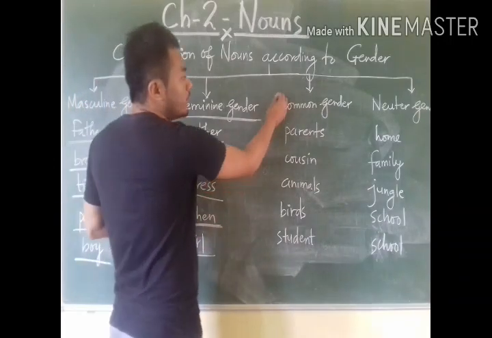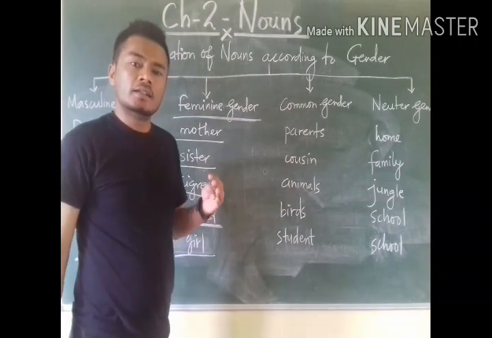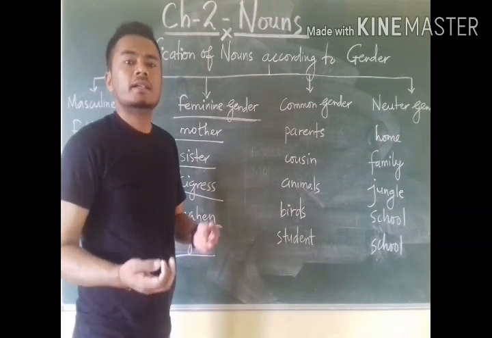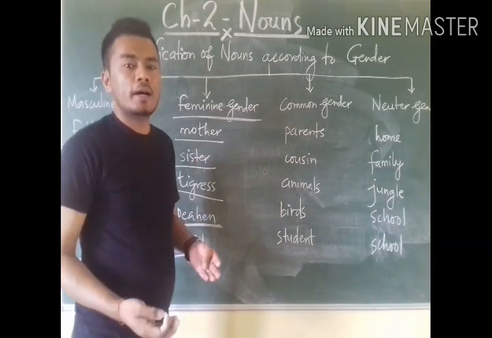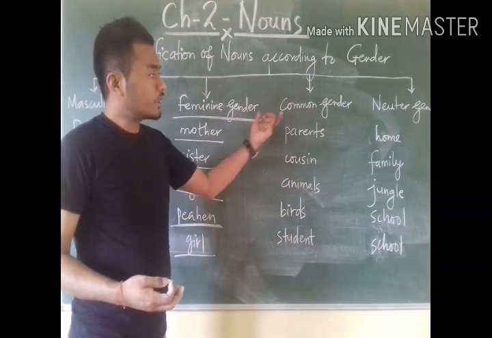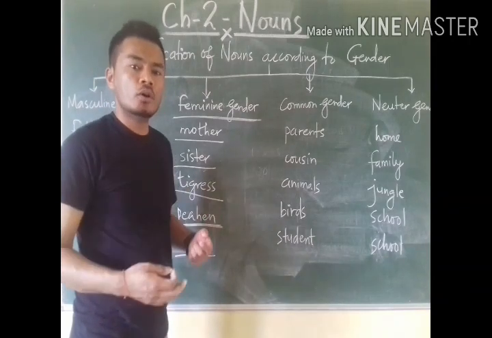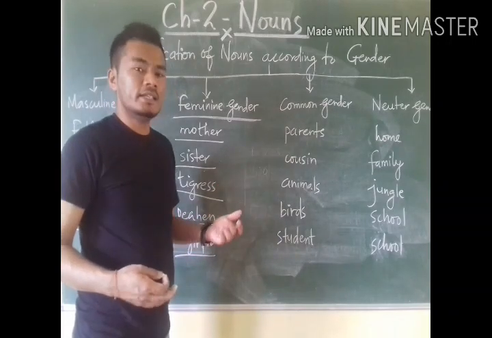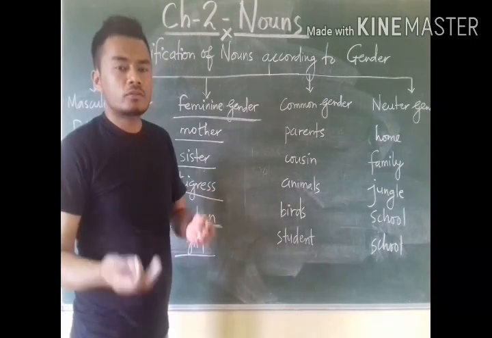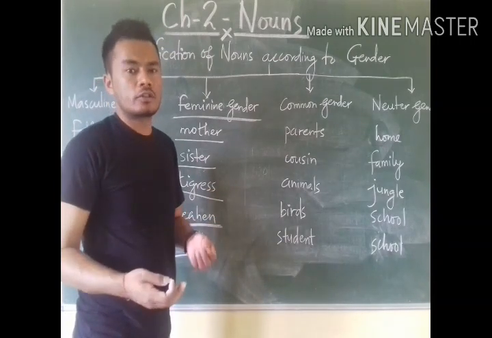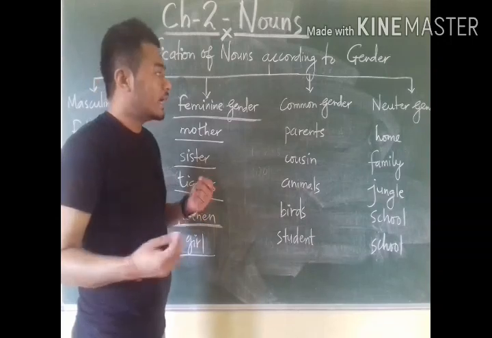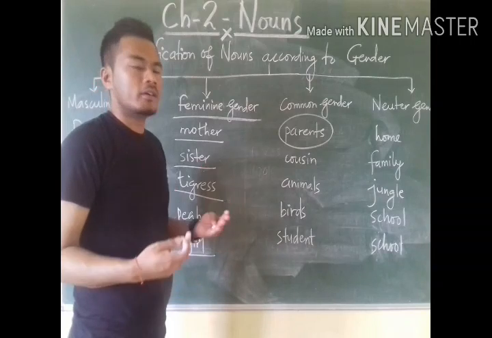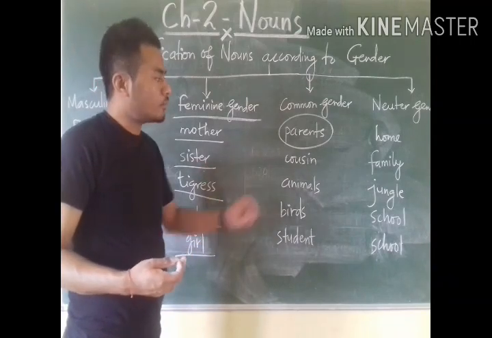Understood? Now come to common gender. Common gender are those nouns which may be both feminine and masculine gender. Whenever we speak about common gender, it may be masculine or feminine. It may be a female, it may be a male. Like if I say parents, it may be our father or mother. Both of them are called parents. So this is common gender.